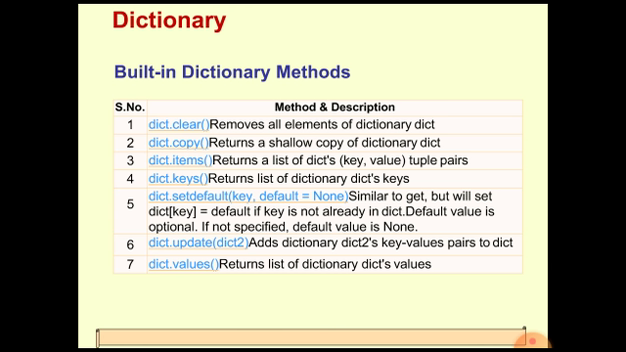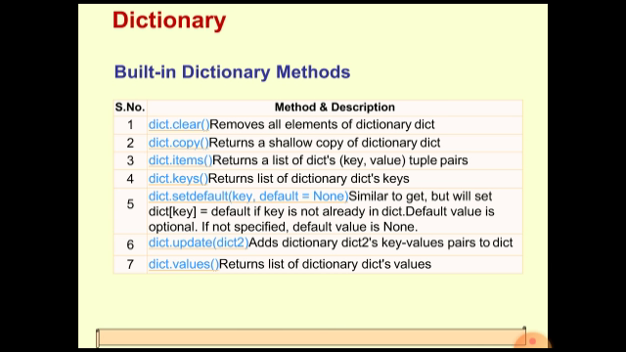So how will the update function work? It will add dict2's key-value pairs to the original dictionary, which is dict in this case. We are using the update function on the dict dictionary, and it will add the dict2 dictionary's key-value pairs to dict. So if there are two dictionaries, dict and dict2, and you use the update function, then you have to pass dict2 to the update function as a parameter, and it will add the key-value pairs of dict2 to the dict dictionary.